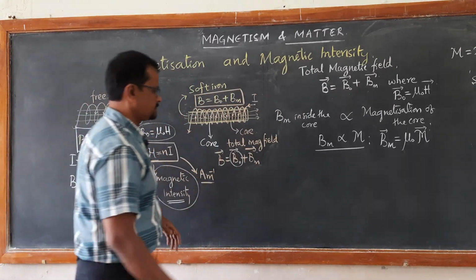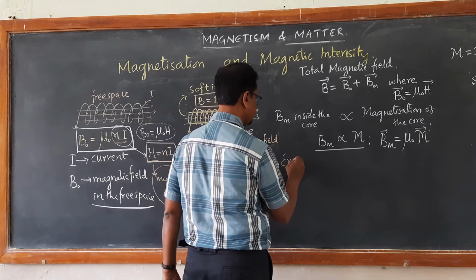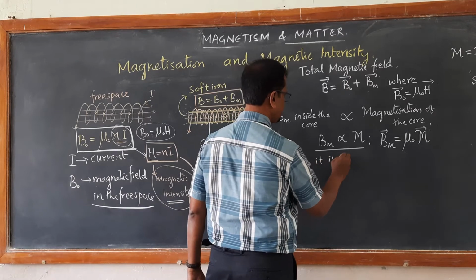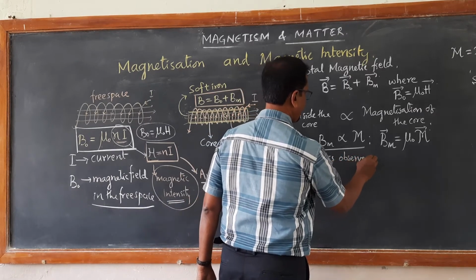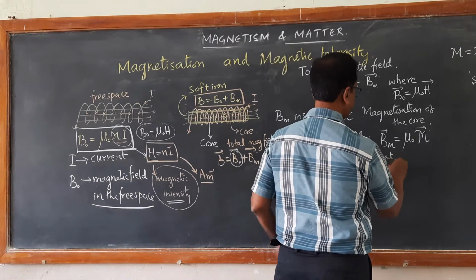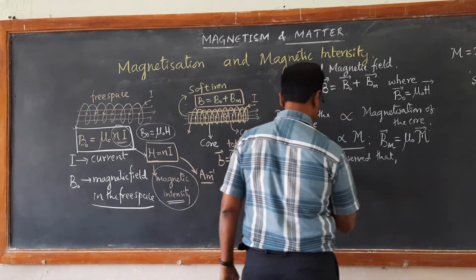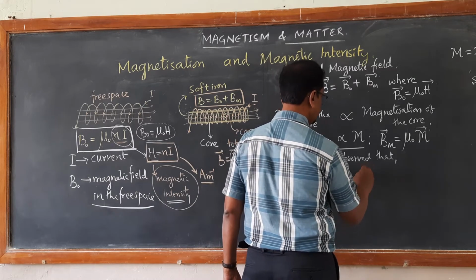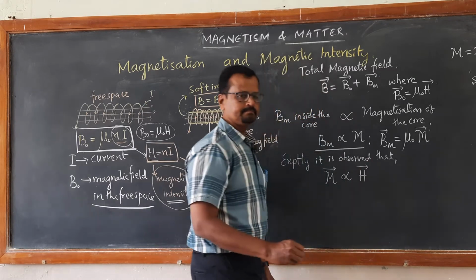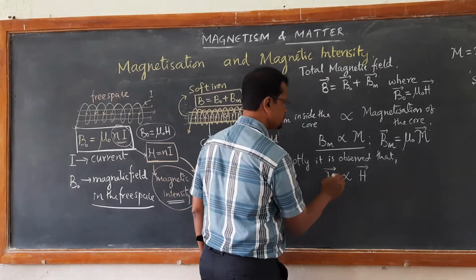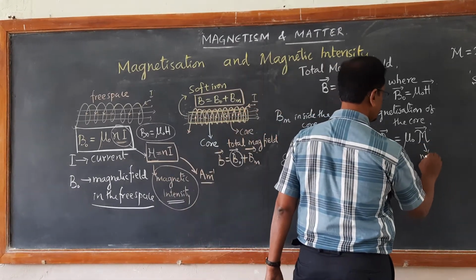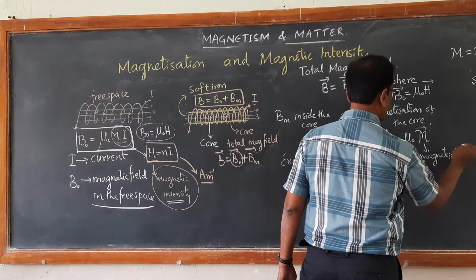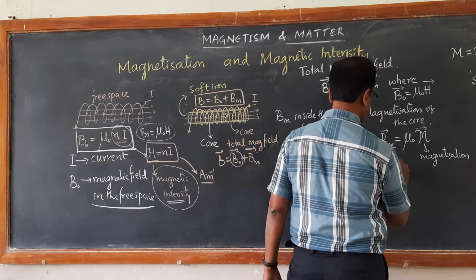Again, experimentally it is observed that the magnetization M is directly proportional to magnetic intensity. M is magnetization and what is H? Magnetic intensity.